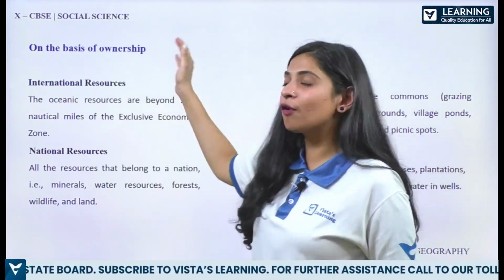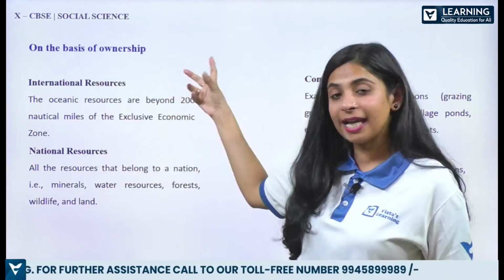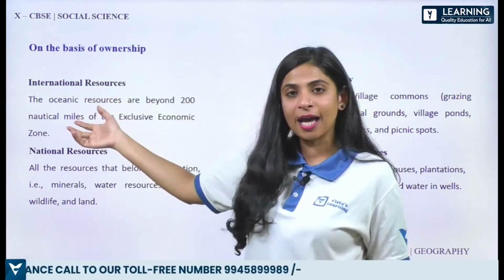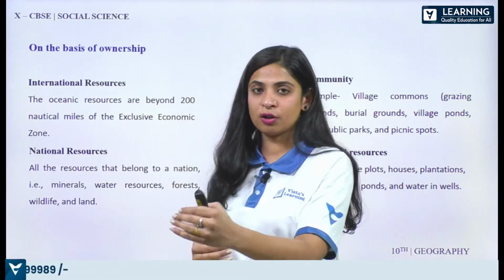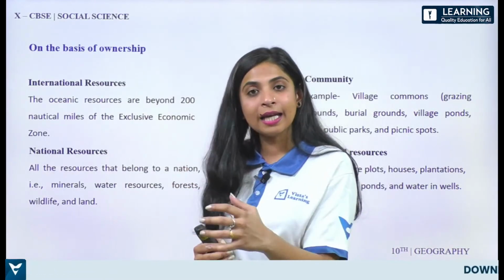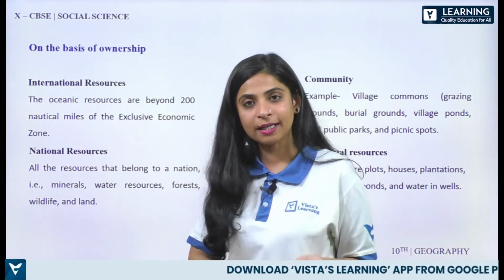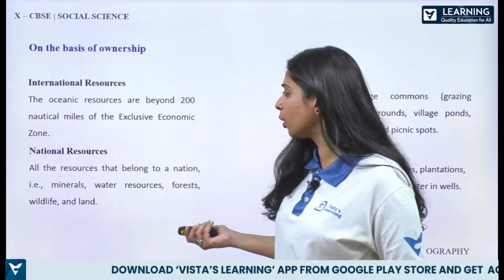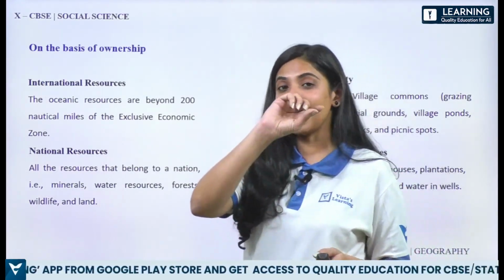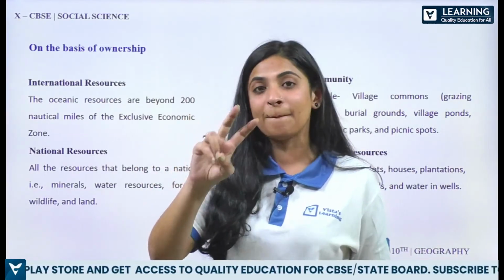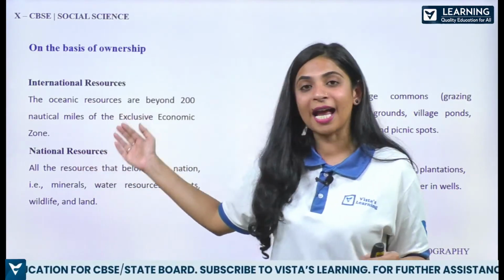Then we have resources on the basis of ownership. Ownership means who has the right over that property. What is the property here? Resources. So international resources are the oceanic resources beyond 200 nautical miles. If you go beyond 200 miles, those are all international resources. Within that are your country's resources, and you can use them howsoever you want, but without exploiting them and using them in a very sustainable way. These two words, exploiting and sustainable, please remember, and you can use them in every answer. Then we have national resources.